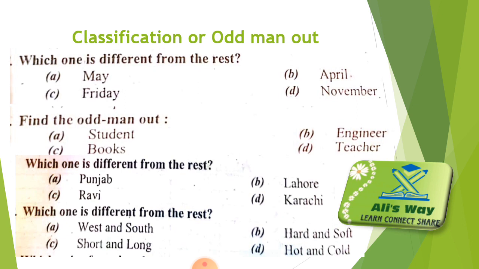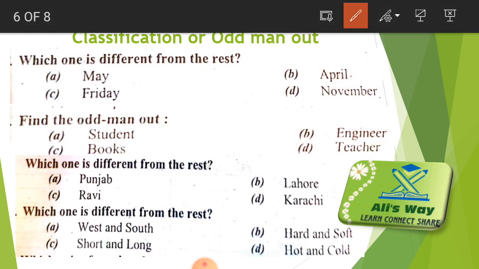So here is May, April, Friday, and November. In these four options, which is different from others? April is the name of a month, November is the name of a month, May is the name of a month, but Friday is the name of a day. So it is different from all of these, and it is our correct answer.